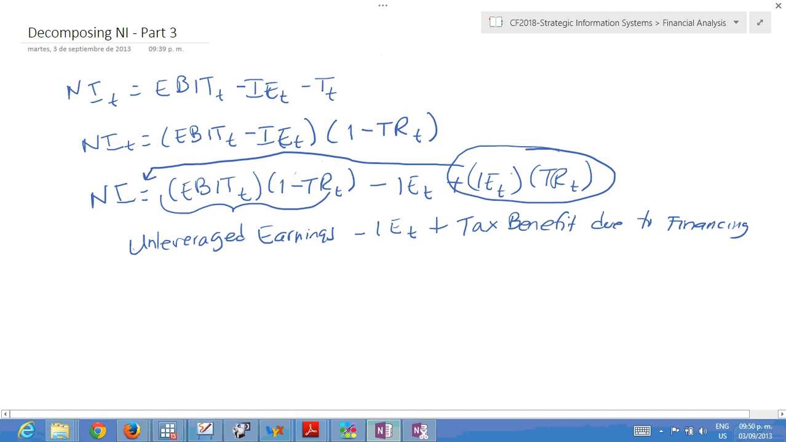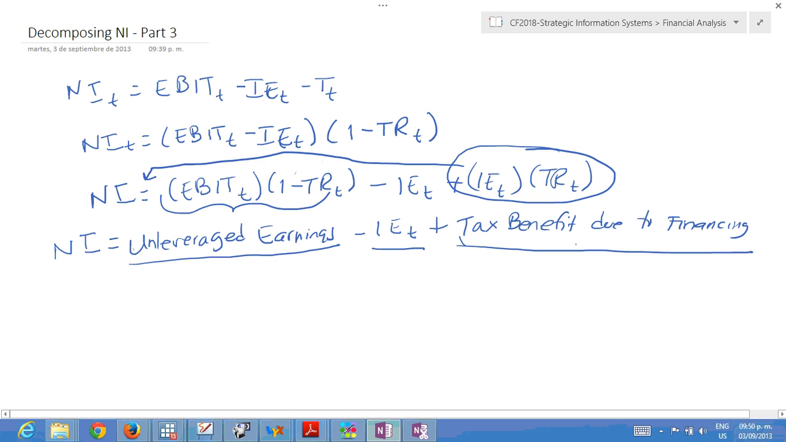This is what is interesting. When a company asks for a loan, it gets the tax benefit, and just by intuition you can see why that happens: when you get a loan, you pay interest expenses, and the base of the tax calculation is reduced by the amount of the interest expenses the company paid. Then it has some benefit. Basically, what I want to say with this example is that you can decompose the net income into these three important elements: unleveraged earnings, interest expenses, and tax benefit due to financing.